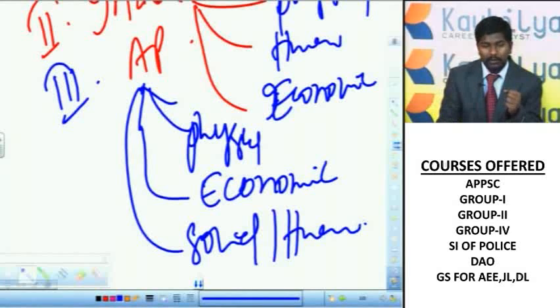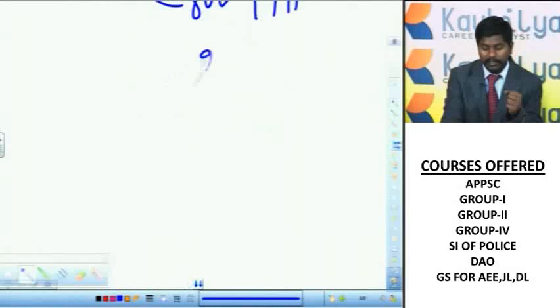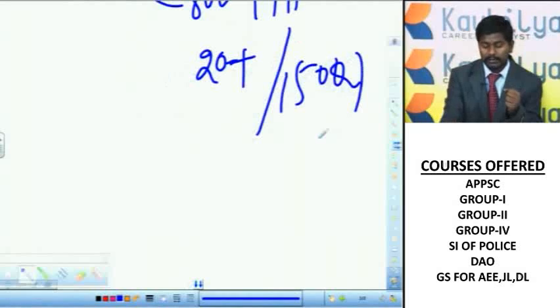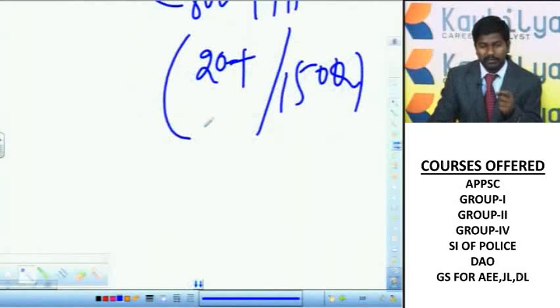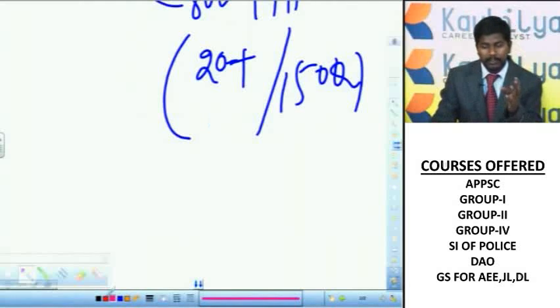Now from all these areas, as I told you, if you take up only geography, there will be around 20 plus questions out of 150 in the objective test. Of these areas, there are world physical, economic and social geography, Indian physical, economic and social geography, and similarly AP physical, economic and social geography.